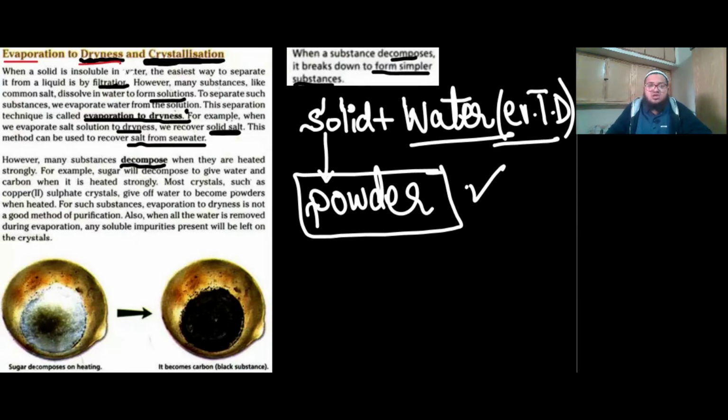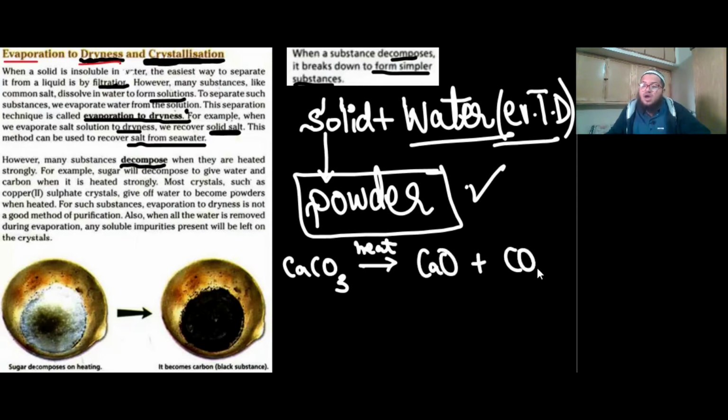I'll just quickly give you one example. Do you know what calcium carbonate is? Calcium carbonate is what your marble chips are made up of. If you heat it strongly, you'll decompose it and get two products: calcium oxide and carbon dioxide. Calcium oxide is also a white solid and carbon dioxide is a gas. So this is decomposition. That means if you heat calcium carbonate, it will decompose on strong heating.